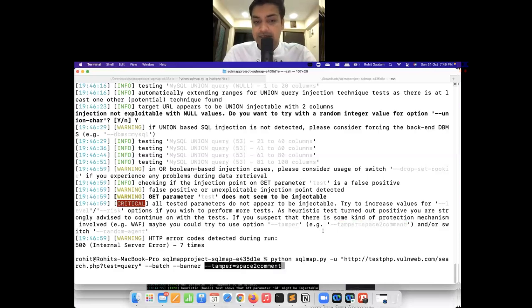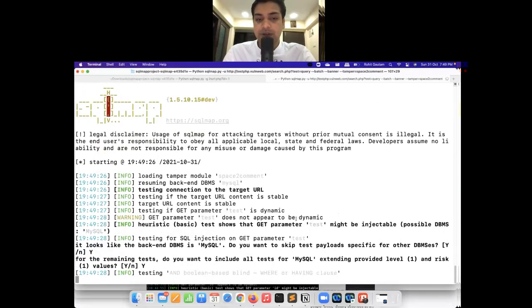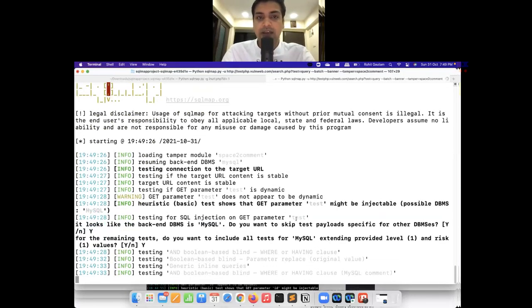As we have discussed about the tamper script, we can use this specific tamper script on that target, and again we will try to see if we are able to identify anything or not. In case there is any such protection on that target that is hampering our SQL map request, it will try to encode our payloads and help to bypass that particular restriction that we are coming across.